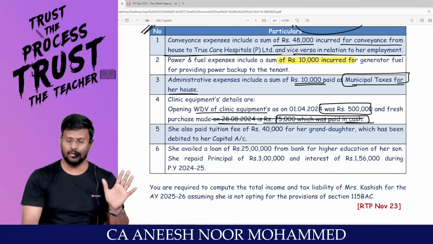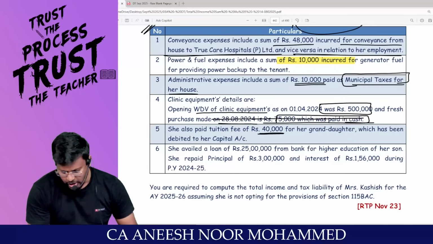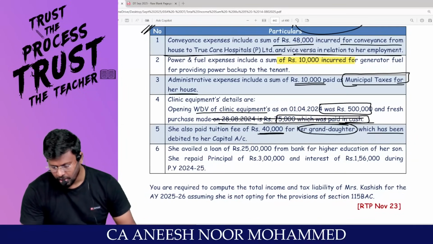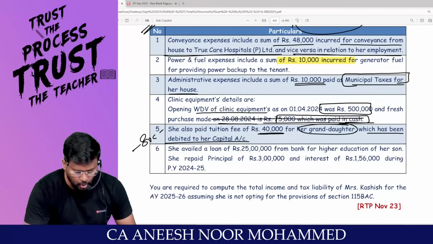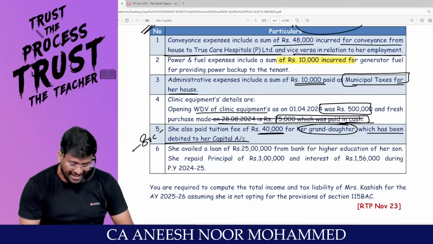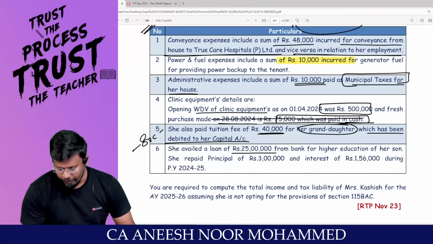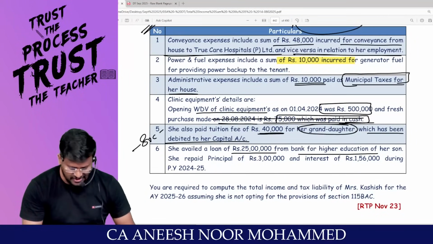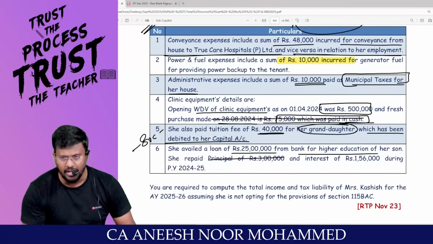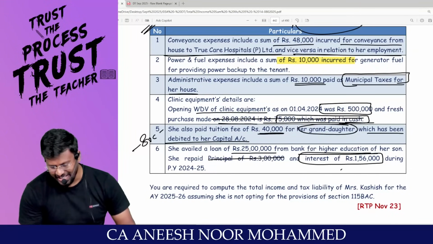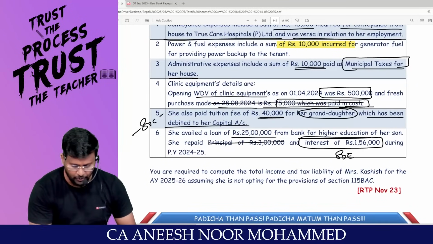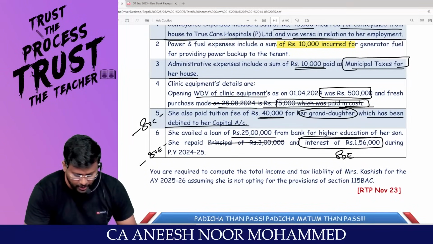Are you really with me? She also paid tuition fees of 40,000 for her granddaughter, which has been debited to her what account? Capital account. For tuition fee, you can claim deduction under 80C. She availed a loan of 25 lakh from bank for higher education of her son. She repaid principal of 3 lakh, no deduction. Interest of 1,56,000 under 80E, interest on higher education during the previous year. You are entitled to claim deduction.